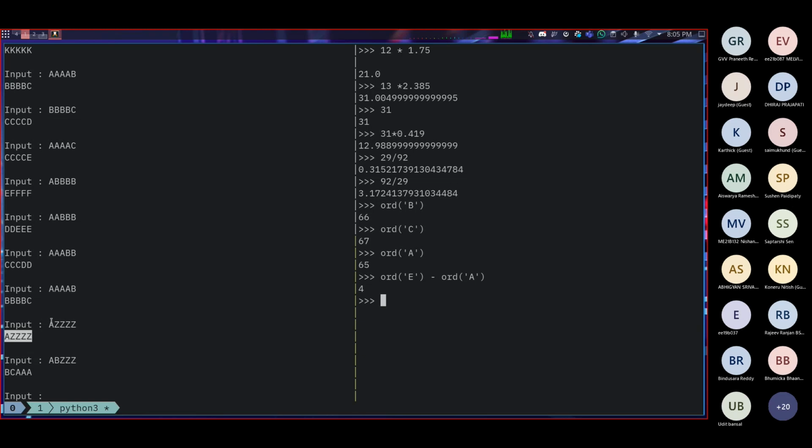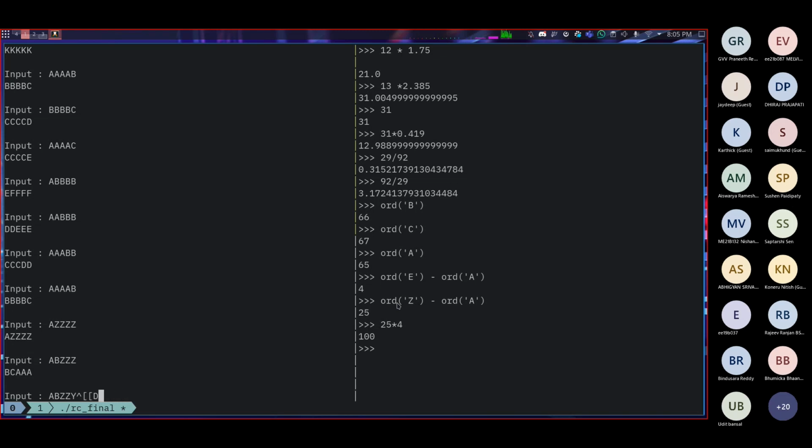But according to our logic, ord of Z minus ord of A is 25. So what we had was 25 times 4, but somehow it didn't increment anything at all. To figure out if it's coincidental or not, let us enter A, B, Z, Z, and Y. So what we are doing right now is that the sum of the word is the same. You just increase the letter.